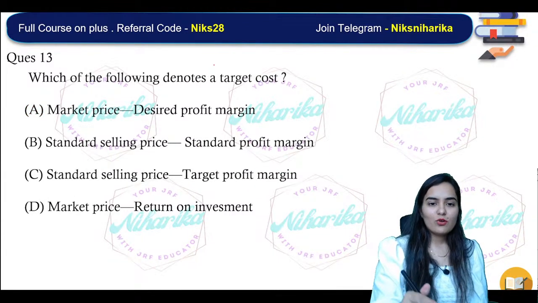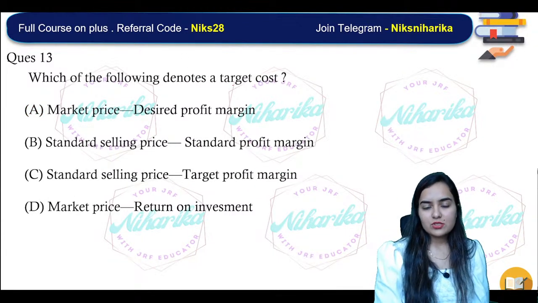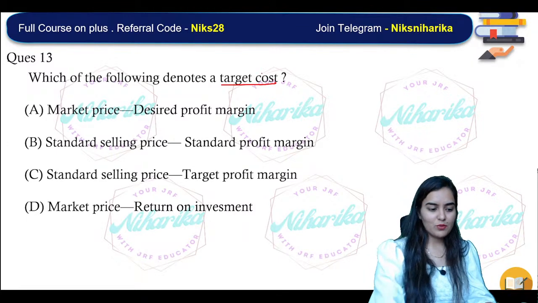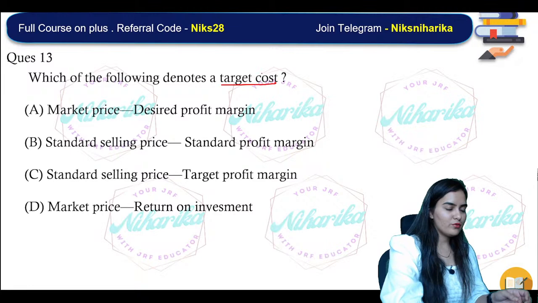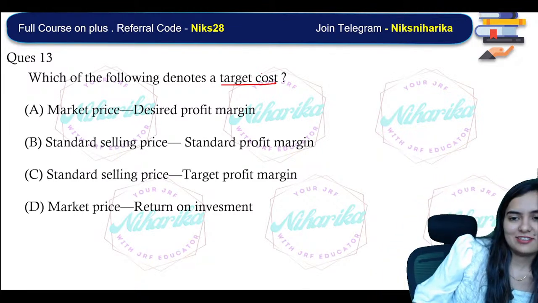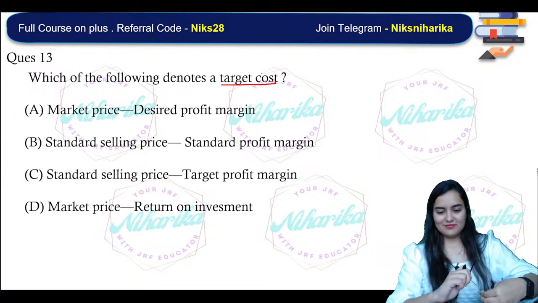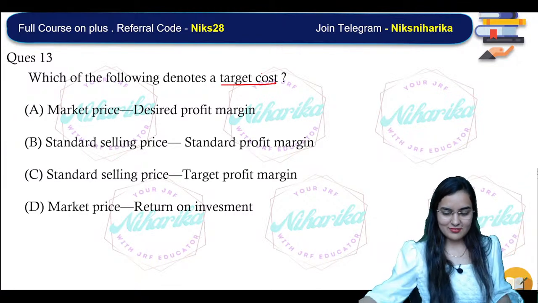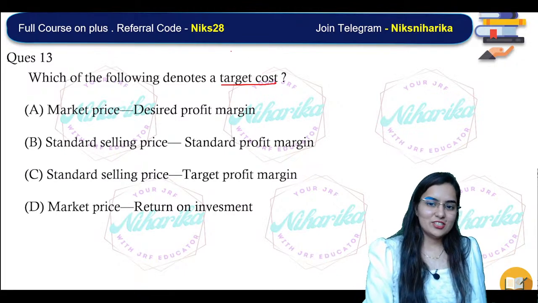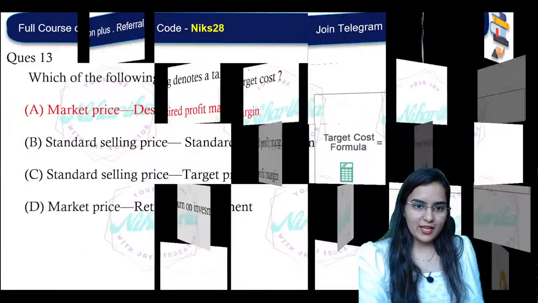Now, which of the following denotes a target cost? What's the formula of target cost? It's a pretty simple question. Which denotes the target costing? Option A, superb.